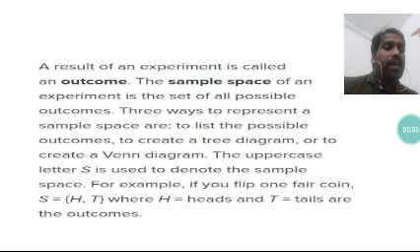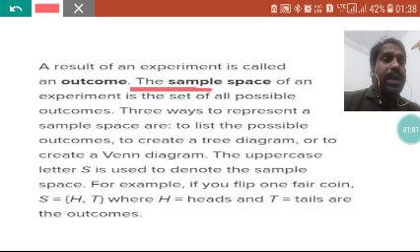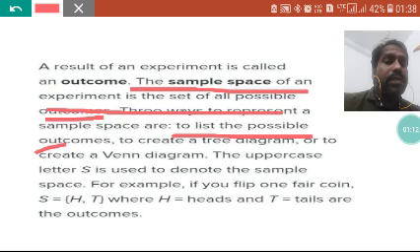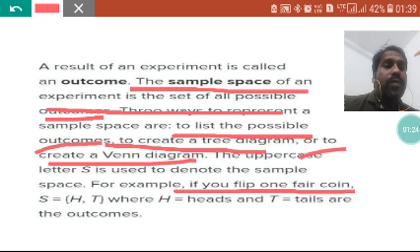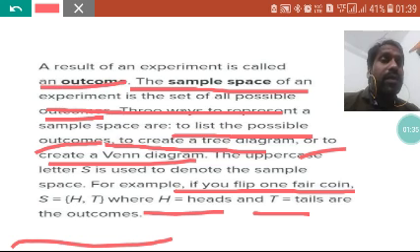Experiment you have learned. Now sample space, what is called the sample space of a probability? The sample space of an experiment is the set of all possible outcomes. That can be written by listing the possible outcomes, or we can create a tree diagram, or we can create a Venn diagram. Suppose we flip one coin, then heads and tails are its outcomes. That is called the sample space, and the result is called an outcome.